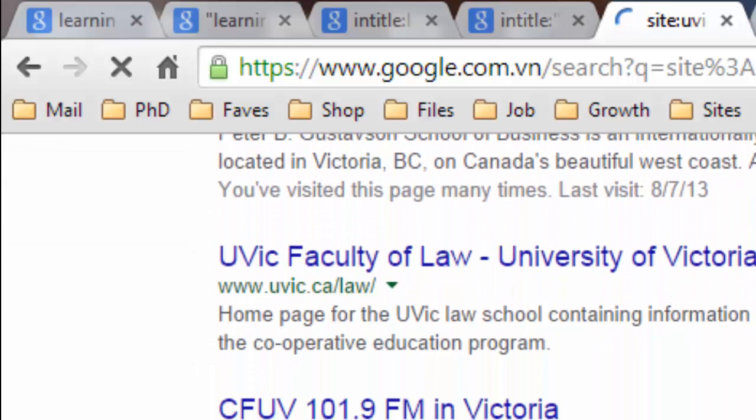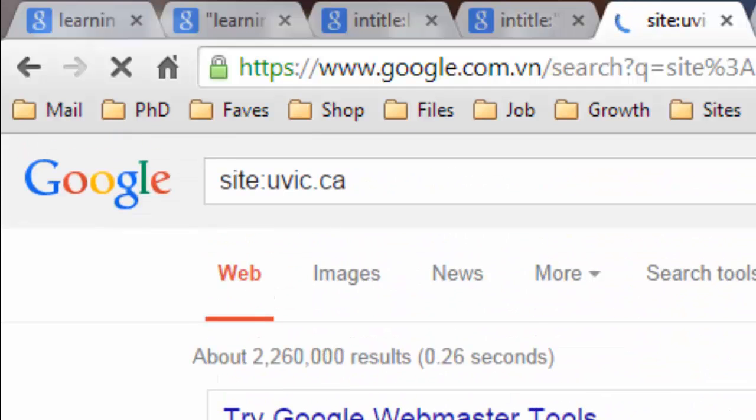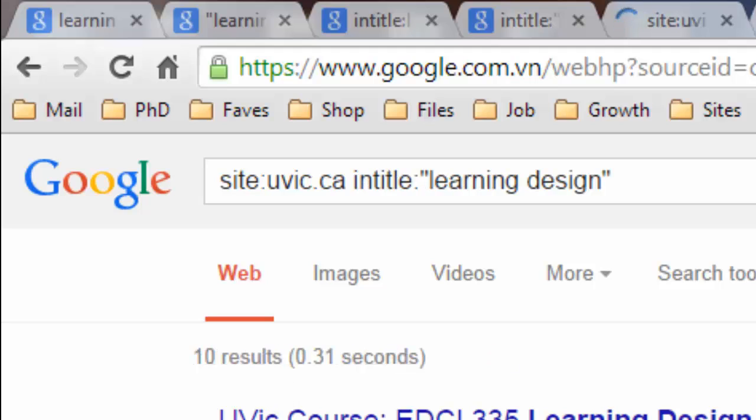Notice that there are nearly around 2.25 million results. These are all web pages and documents that have been indexed on UVic's servers. Next, we're going to restrict our search further by searching within UVic's documents for pages with the phrase "learning design" in the quotes. Notice that we have only about 2,000 results now.